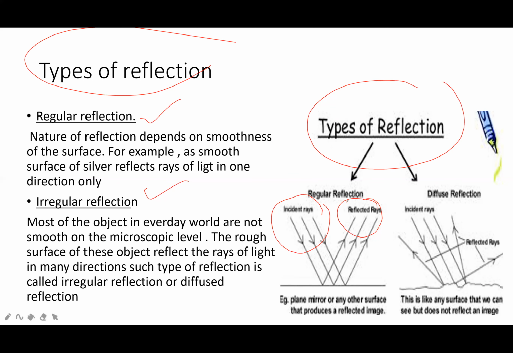But if the light is incident in a parallel way and reflected in an unparallel way, then it is called irregular reflection. Here the regular reflection is this one. The incident rays are parallel and the reflected rays are also parallel.